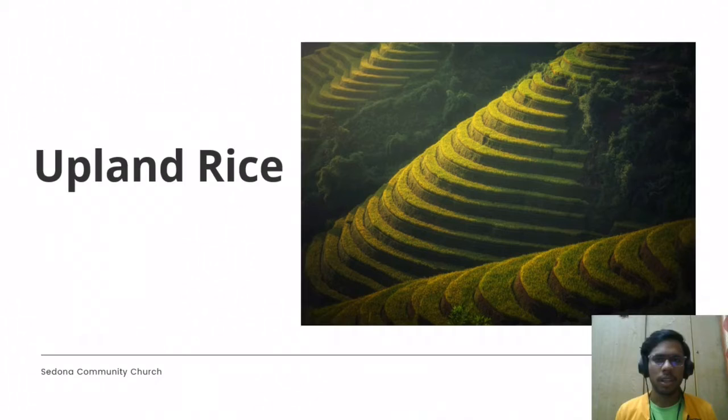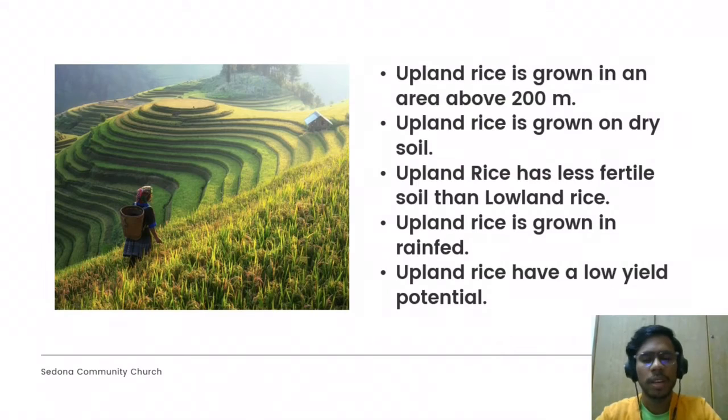Assalamualaikum warahmatullahi wabarakatuh. My name is Muhammad Saad and I will be presenting about upland rice. Upland rice is a form of paddy that is grown on hillside areas in mineral soils or soils without water stagnation. First of all, upland rice is grown in an area above 200 meters, such as in intertropical highland locations.